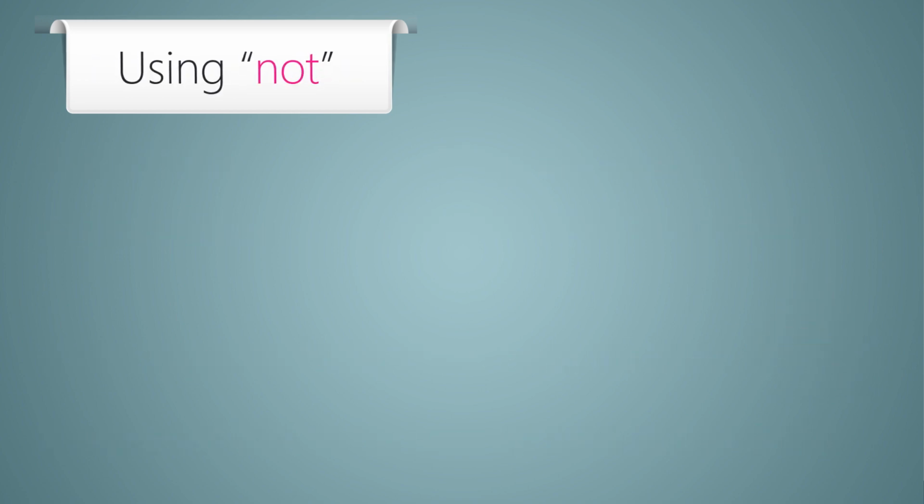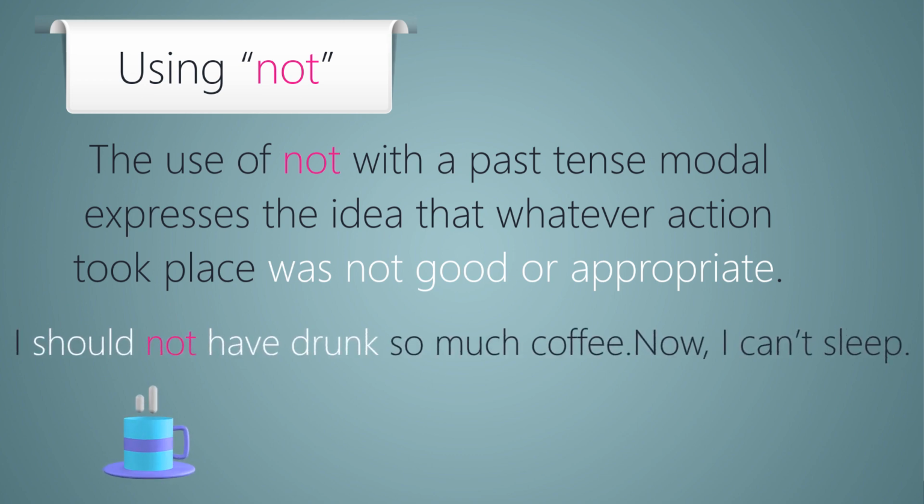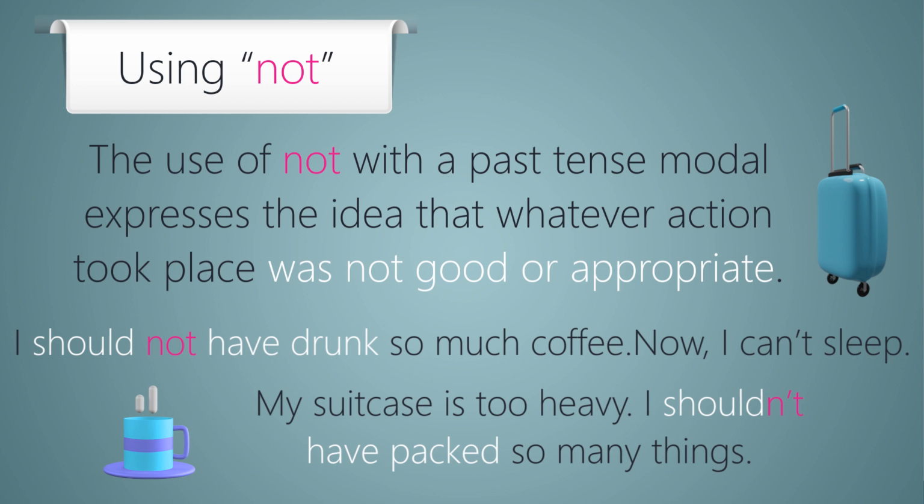Using not. The use of not with a past tense modal expresses the idea that whatever action took place was not good or appropriate. Consider the following examples. I should not have drunk so much coffee. Now I can't sleep. My suitcase is too heavy. I shouldn't have packed so many things.